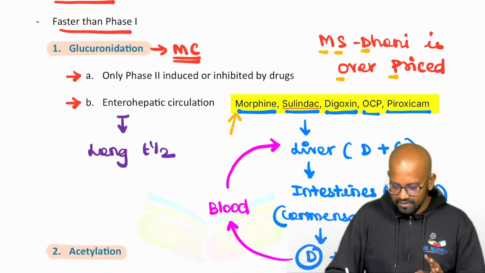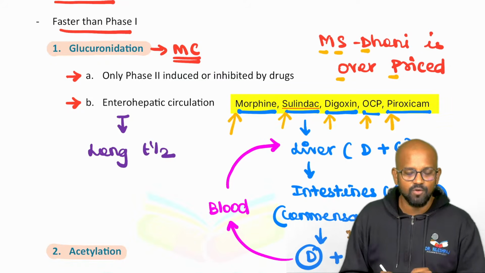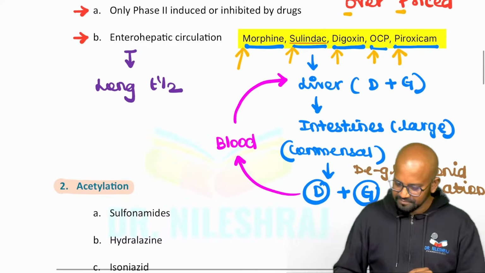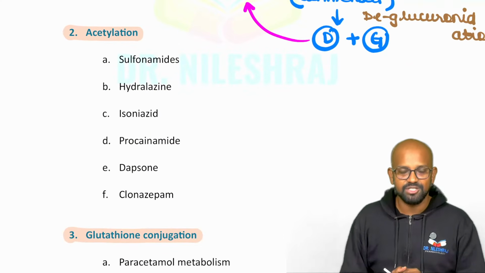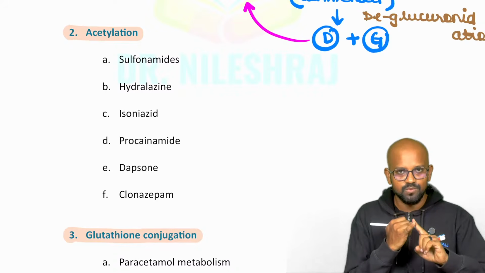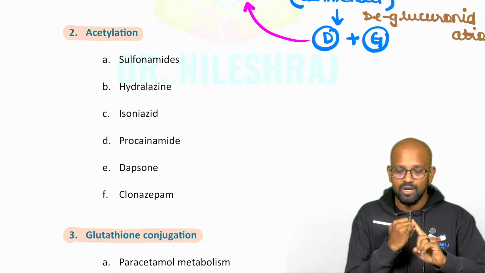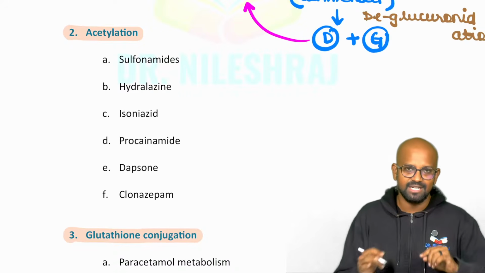M is for morphine, S is for sulindac, D is for digoxin, overpriced, O is for OCP, and P is for piroxicam. Good. Now moving on to the next phase 2 reaction named acetylation. One famous question will be there within acetylation: what are all the drugs which are included in acetylation, and what is the clinical implication of knowing which drug is following this acetylation?